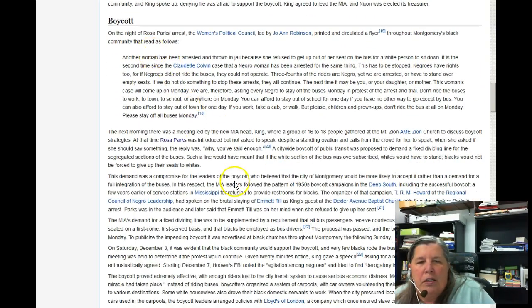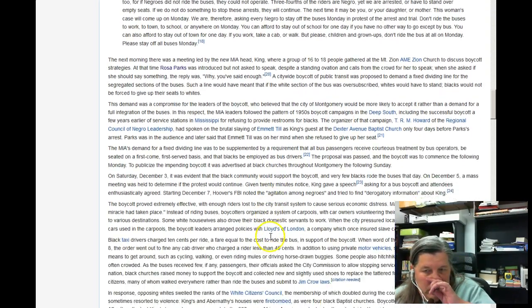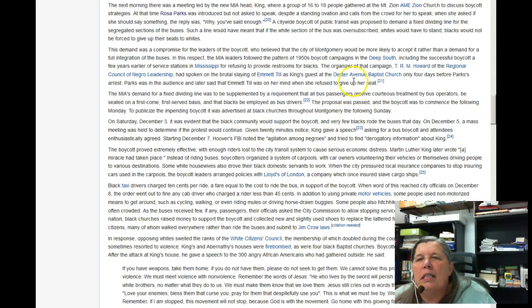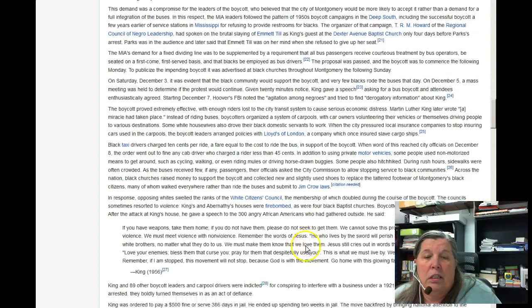This tells us some details about the boycott itself. It mentions the Women's Political Council, Joanne Robinson. Other places, the Dexter Avenue Baptist Church, that's where the meetings took place for the Montgomery Improvement Association and others that participated in the boycott.